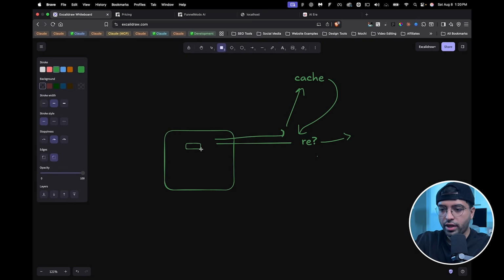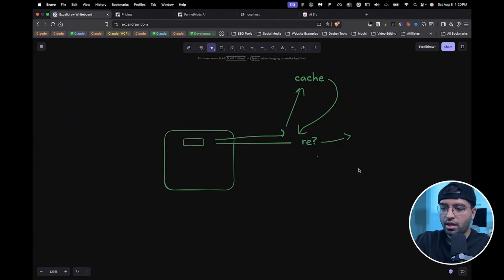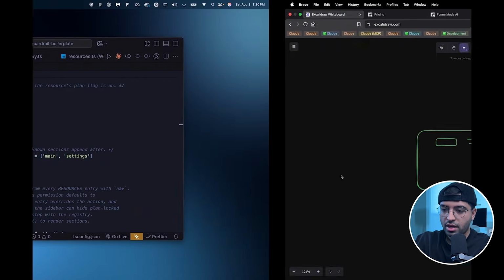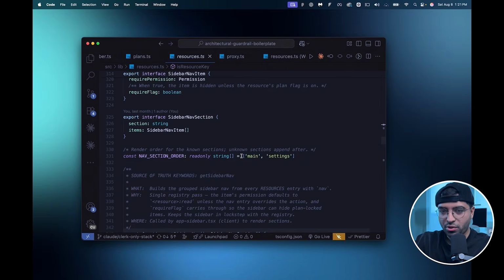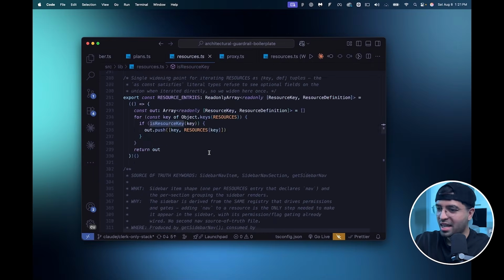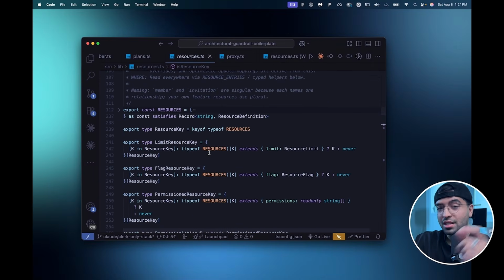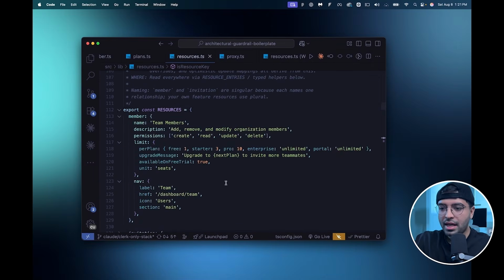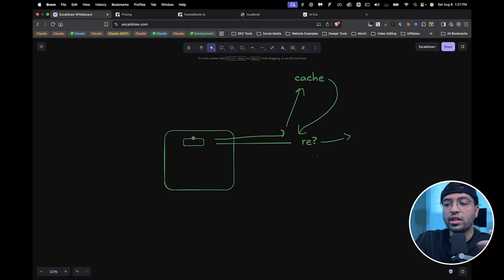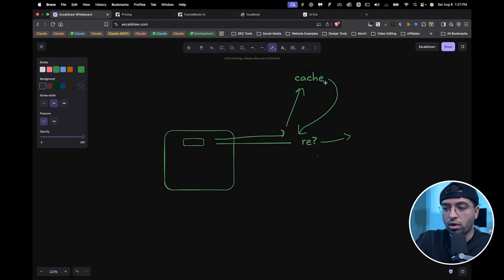So let's say user is trying to click this button here that says upgrade or create new product. What we're doing here is first we're checking what resource they're trying to access. And then we use the helper functions that we created in here connected to the resource object, right? The same resource object that you see here. And this is happening on the client side. And then it checks on the free tier, the user is only allowed one. Do they have more? Have they already created more than one, or do they already have one already created?